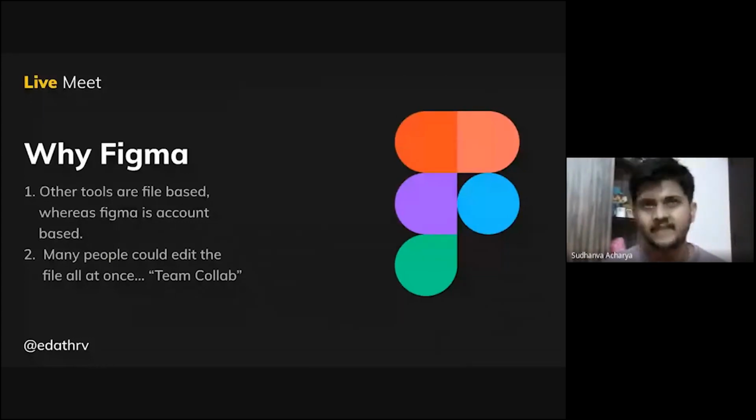Way back they used to use Photoshop for UI design, but Photoshop is way more powerful than needed, and for UI design you need just a slice of it. That slice is provided by Figma very beautifully, and it is really easy to learn. If you know Photoshop, Figma is nothing. Figma is really very easy to learn.